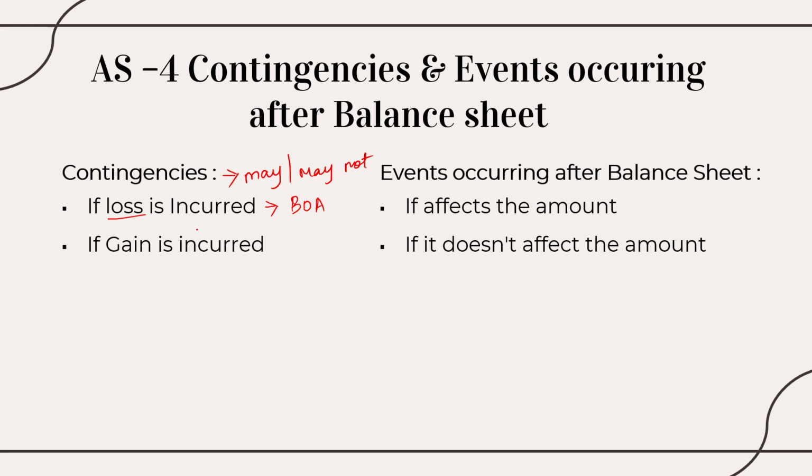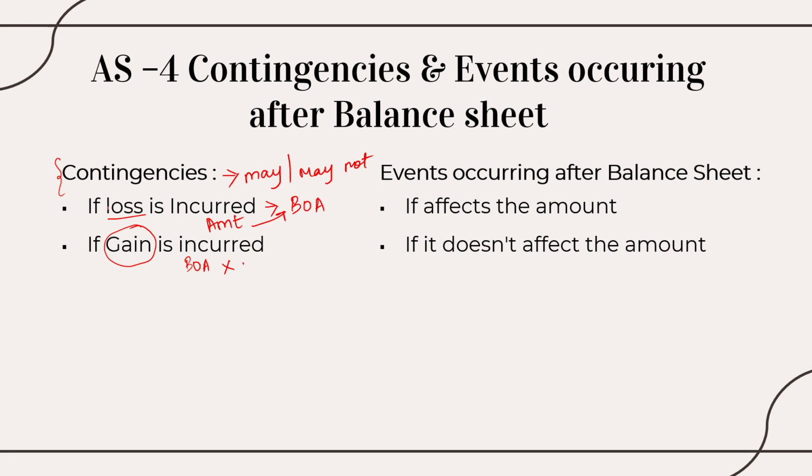If I have incurred any loss and I'm able to find out the value of it, I'm able to find out a proper evidence, and I'm able to find out the amount of loss that I have got, then I will enter it in my books of accounts, because it is mandatory to show how much of a loss I have incurred, right? If I have gained anything out of it, then we are not supposed to disclose it in my books of accounts, because it is not going to be a recurring event. Okay, not a recurring event.